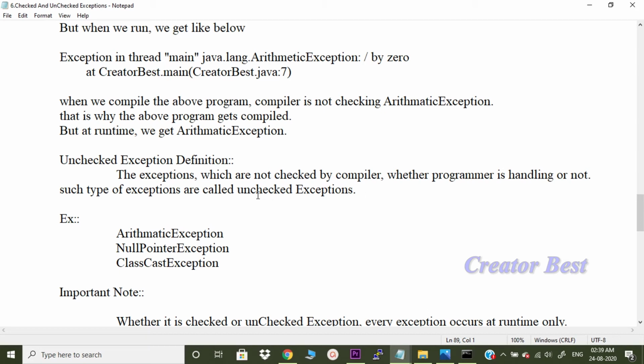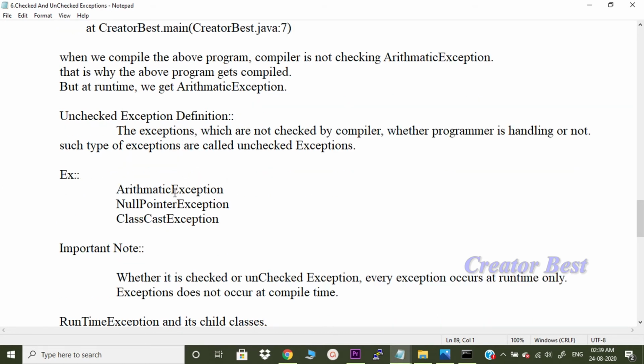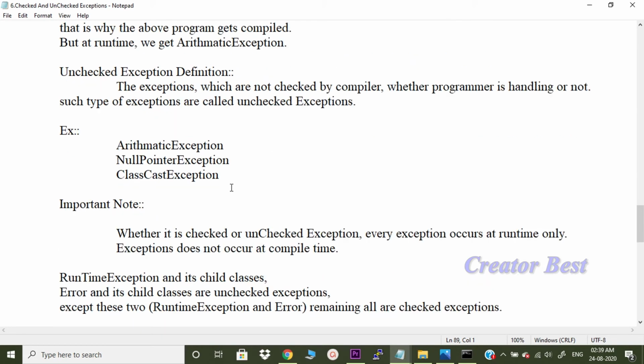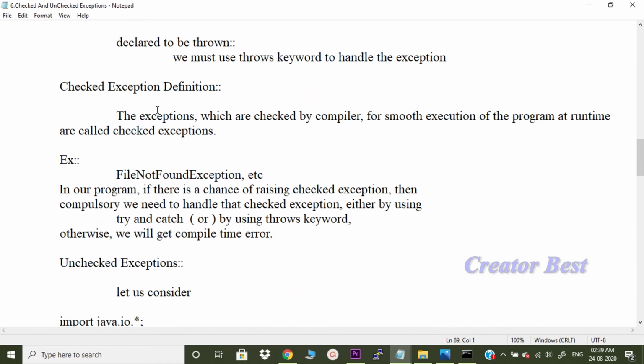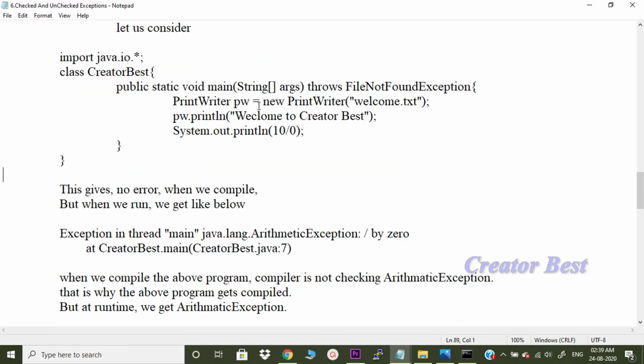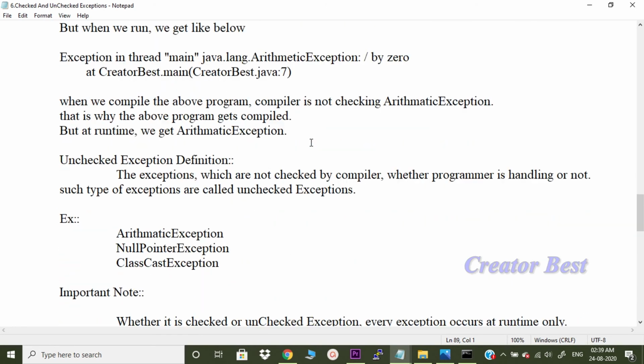So the compiler will not be checking unchecked exceptions, right? It won't be checking any kind of exceptions. Such kinds of exceptions are called unchecked exceptions. Examples: ArithmeticException, NullPointerException, ClassCastException. Okay, this is unchecked exception. This is checked exceptions: the exceptions which are checked by the compiler for smooth execution of the program at runtime. All those exceptions that are checked by the compiler are called checked exceptions. The exceptions that are not checked by the compiler are called unchecked exceptions.